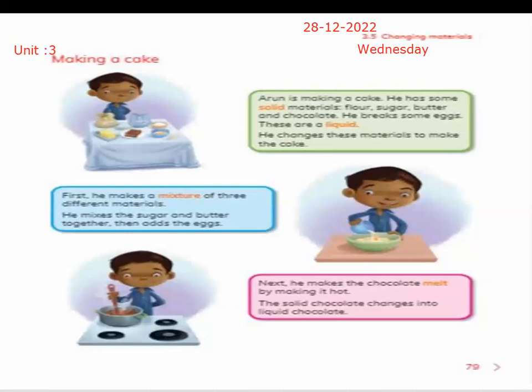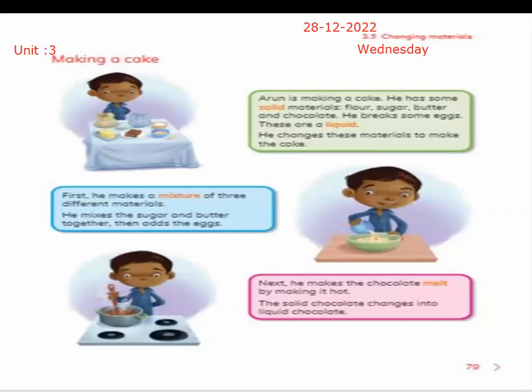So first of all, he makes a mixture of 3 different materials. What are those 3 different materials? He mixes the sugar and butter together. Then he adds the egg. Next, he makes the chocolate melt by making it hot. Now, look what he is doing. He is changing the shape of material, that is chocolate, by heating. By heating the chocolate, he is melting the chocolate.